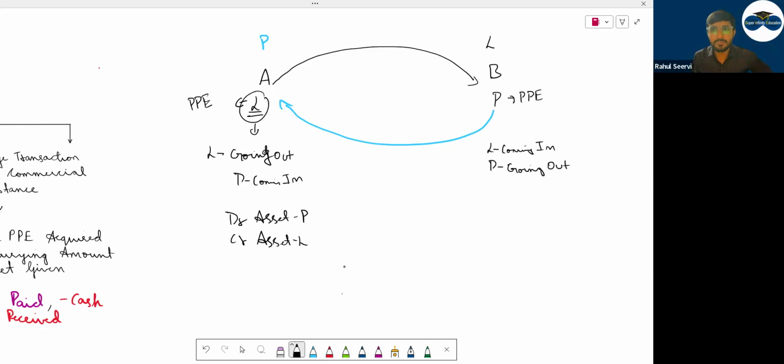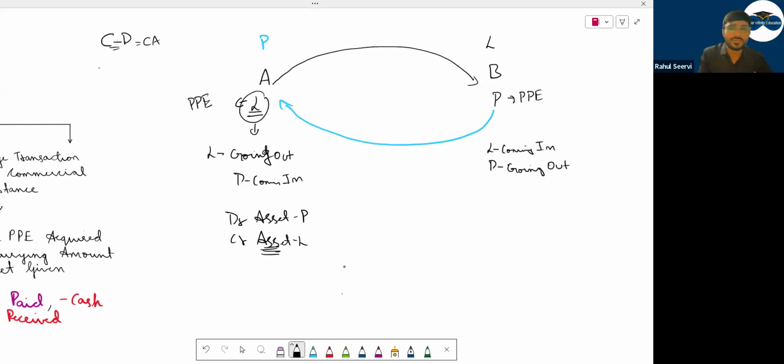Now you say me, this Lamborghini which is going out will have some value in your balance sheet. कुछ ना कुछ value होगा balance sheet में कि ये asset है. Let me take an example: the carrying amount means cost minus depreciation.